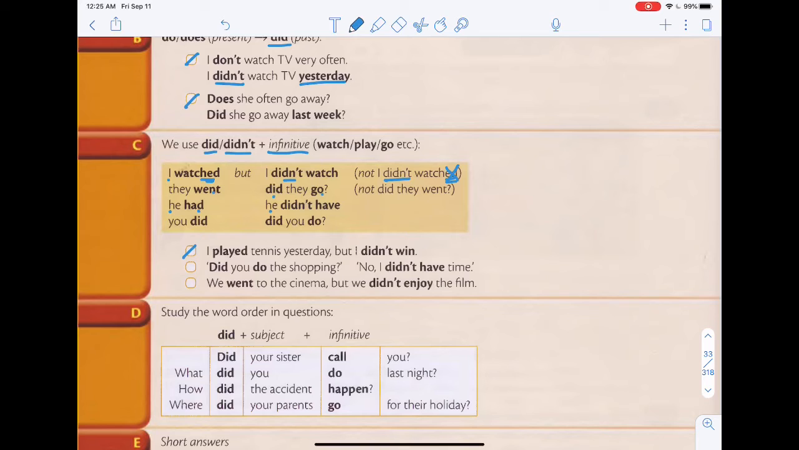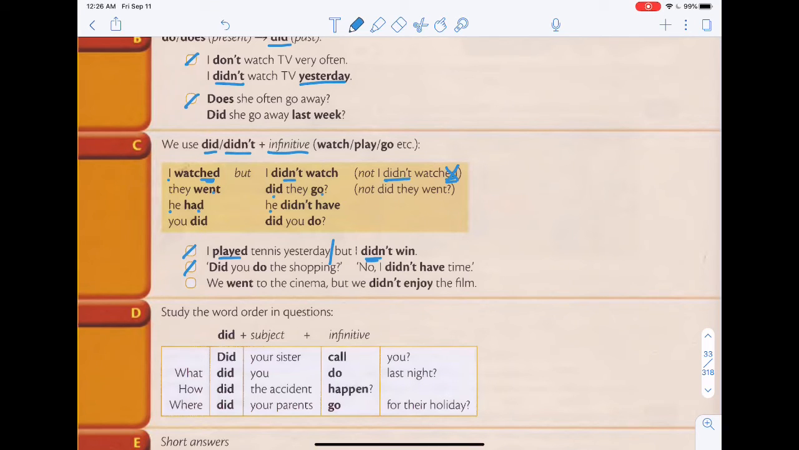I played tennis yesterday, but I didn't win. Okay, so because the first one is just a normal sentence, I played tennis yesterday. This is one sentence, right? So since this is a regular past simple sentence, you will use play with an ed. I played tennis yesterday, but I didn't win. Okay, so because you use did not, then the win becomes the infinitive form. Okay, you don't say I didn't won. Okay, so let's look at the second example.